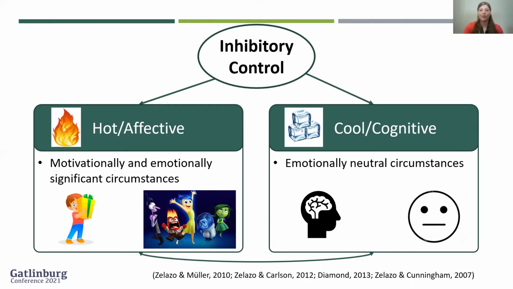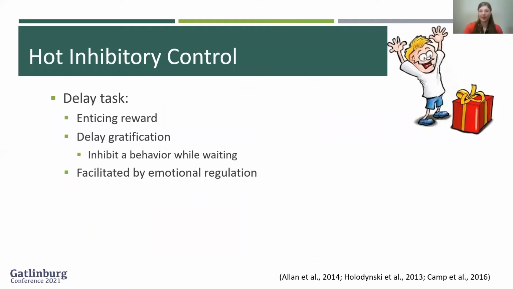Historically, inhibitory control research has focused primarily on cool inhibition. This trend is also observed in research that includes participants who have Williams syndrome. Several studies have focused on cool performance-based measures. These studies have indicated deficits in inhibition during emotionally neutral contexts. Research on hot inhibition has predominantly used delay tasks. In these tasks, an enticing reward is presented, and the child is to delay gratification by inhibiting a behavior while waiting on the examiner.